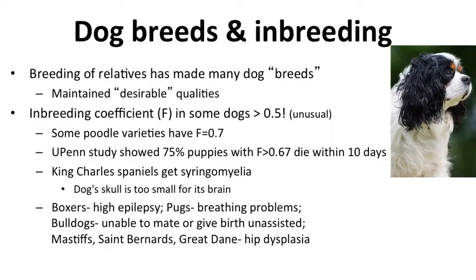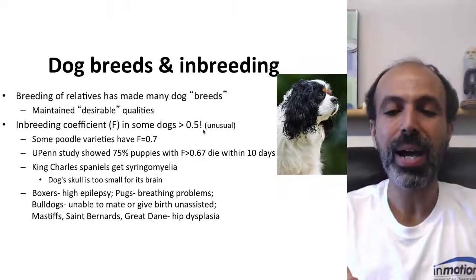We often see effects of this associated with dog breeds and the inbreeding involved in making them. We're breeding relatives to make these various dog breeds, trying to pick the desirable qualities we like, their behavior or the way they look. In doing that, when breeding individuals that are related to each other, we end up increasing the inbreeding coefficient. In some dogs it can be as high as 0.5.